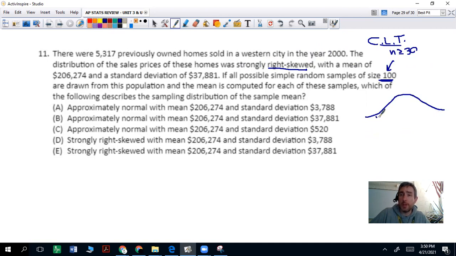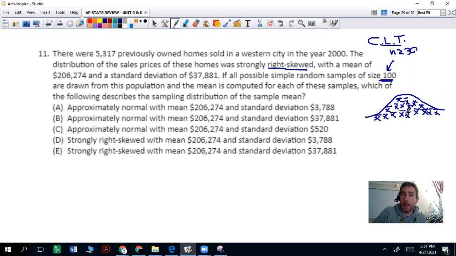Remember, a sampling distribution is basically a bunch of sample means, and the goal is to estimate the true parameter. When you have a large sample size, like 100, and you consider every possible sample, the distribution is going to look bell-shaped, normal.